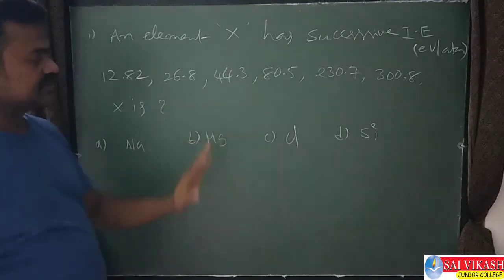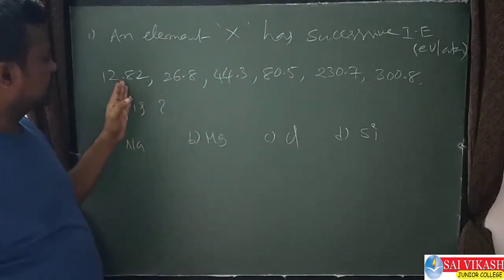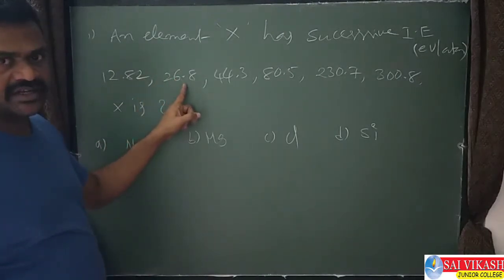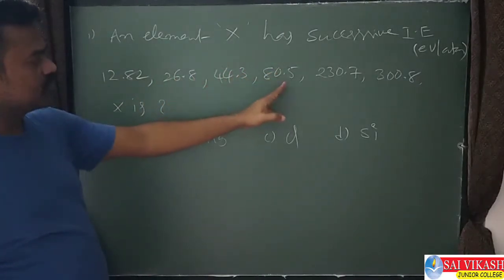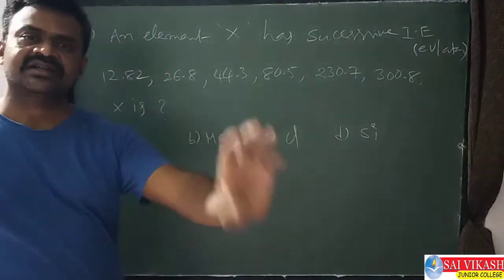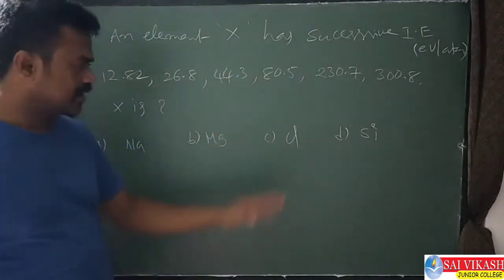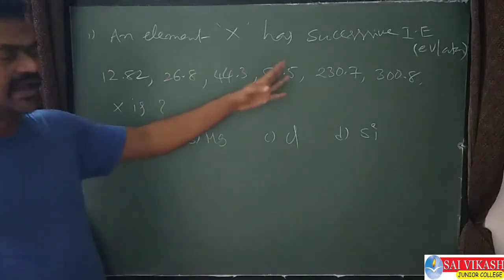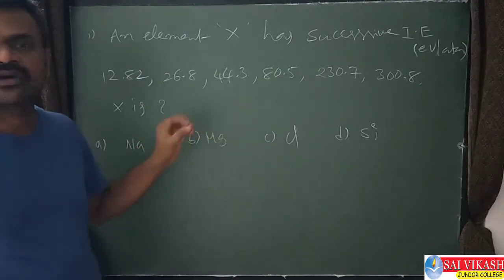Means from all these elements, this is the energy required to remove the first electron, this is for the second electron, third electron, fourth electron, fifth electron, sixth electron. Means 6 electrons are already removed from any one of these atoms. But you see, these values belong to which of the following atoms?